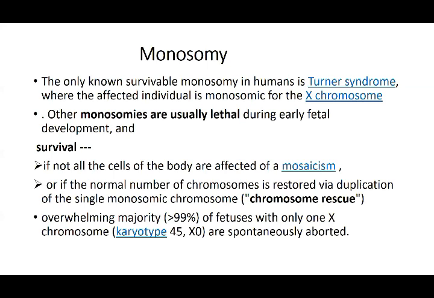And these two factors will save the baby. Otherwise, abortion is going to occur. They say that in the overwhelming majority, greater than 99% of fetuses with only one X chromosome on karyotyping are spontaneously aborted. So only if these two factors are there, that is chromosome rescue, where the DNA damage is repaired, or there is mosaicism, where all cells are not involved, are there chances that the baby will survive. Otherwise, 99% of the fetuses with monosomy are going to be aborted.